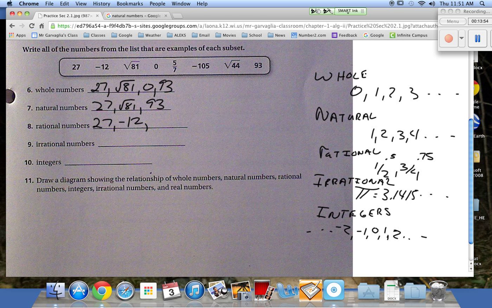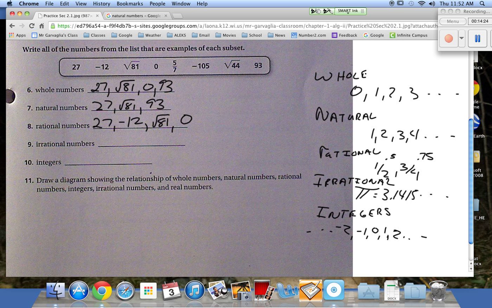Is square root of 81? Is 0 in there? Yes. Is 5/7 in there? Is it defined? Can we come up with a definite, and it stops? What's 5 divided by 7? Does it keep going? Use a calculator.